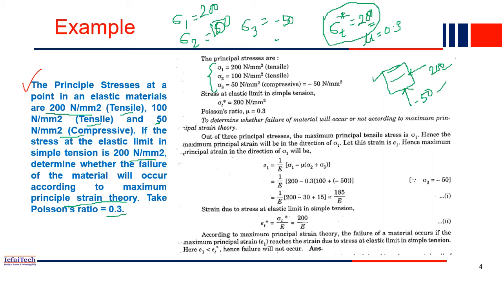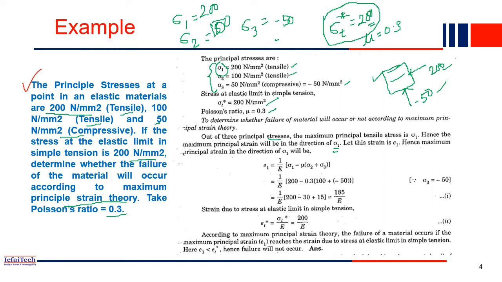We have just derived the equation. All the values are given, the sigma t value and the Poisson's ratio value. Out of these three principal stresses, which is the maximum? Sigma 1 is 200, sigma 2 is 100, whereas sigma 3 is minus 50. Highest is sigma 1, right? So if failure occurs, it will occur in the sigma 1 direction, not in the other two directions, because out of these three, 200 is the highest. Hence the maximum principal strain will be in the direction of sigma 1.